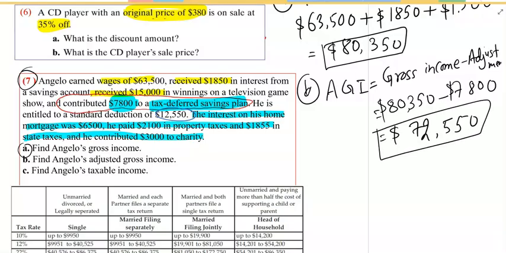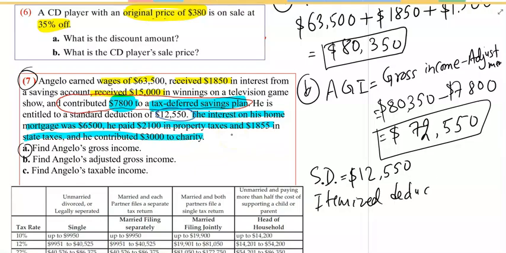Make sense? Now, to find the taxable income, we have to find the deduction. The standard deduction, SD, is 12,500. That is given here. The other deduction is called itemized deduction, which is all the other deductions.